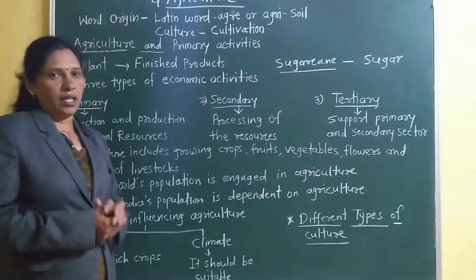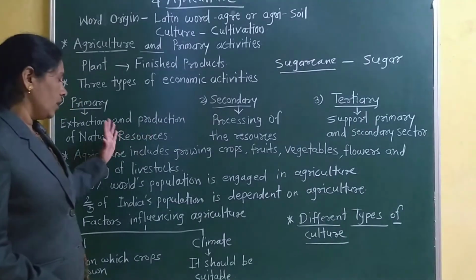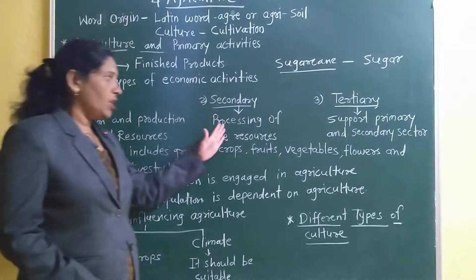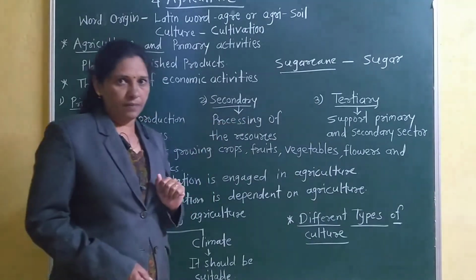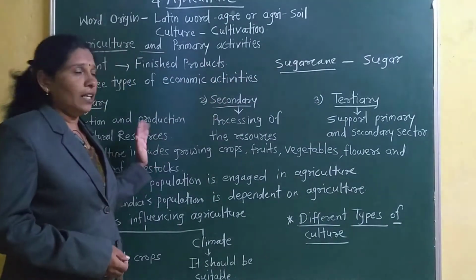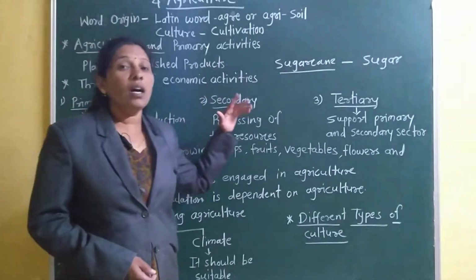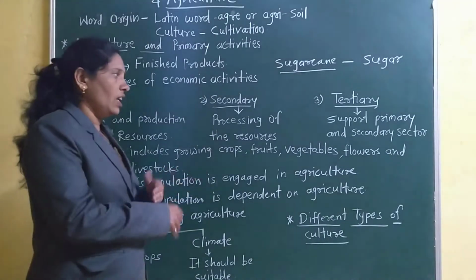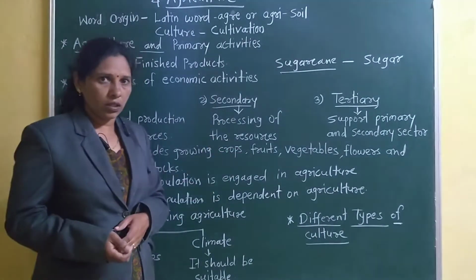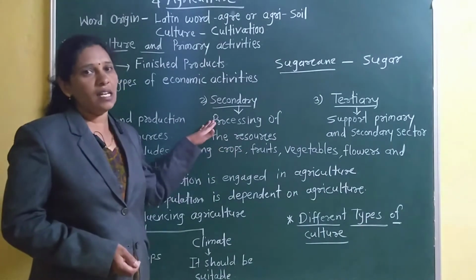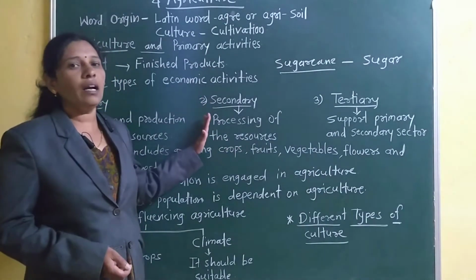Next is secondary, means after getting these resources, this production is sent to the factories. Just as I told you in the example, the farmer sends the sugar cane to the sugar factory, and after some processing we get the sugar. So this processing of the resources is the secondary economic activity.